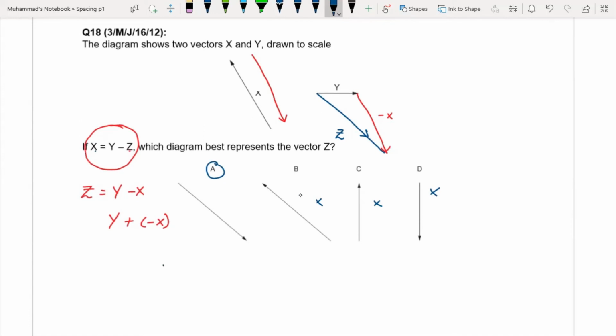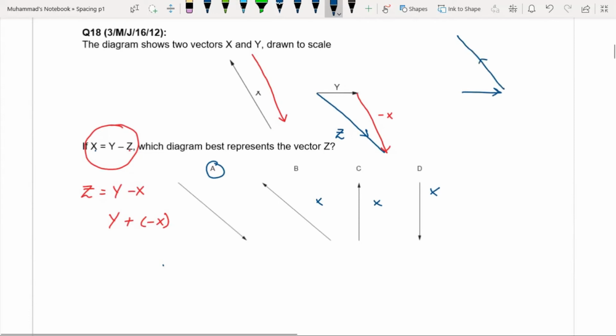If we subtract this vector from this vector Y, if this is Z and I subtract this vector from Y, so this is Y, and if I subtract this vector, the negative vector of this vector will be drawn in this way.